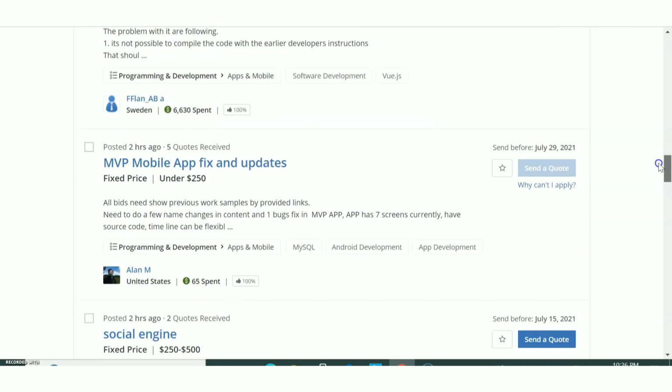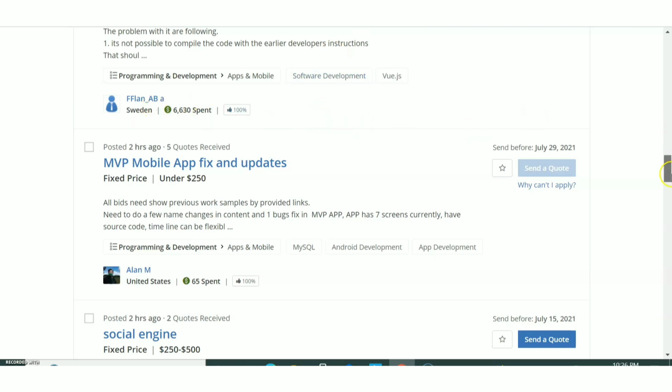Okay. And also along with that client details, you can see the amount of money that person has spent. So here you can see the person is from Sweden, and the amount that he has spent means he has already given a lot of work to other freelancers and he has spent this much money.